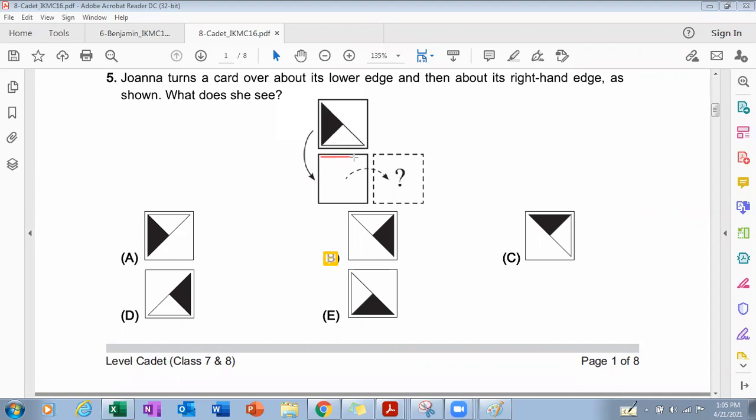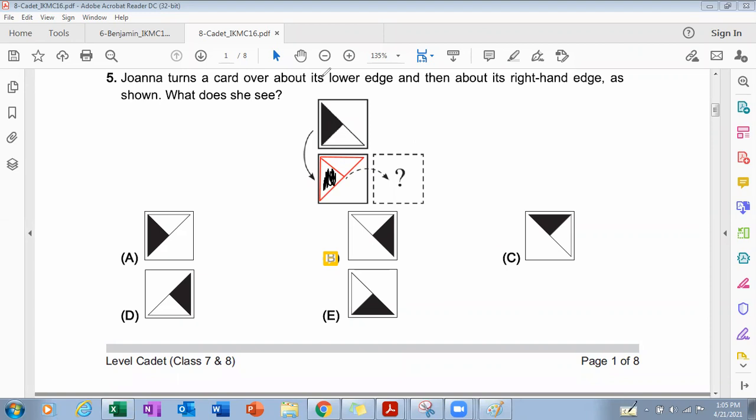It means that we can keep this line as it is, and this line will go down now. So we can see that we can combine them together, and this part that is on the top side will come at the bottom side. So now this is the black region, and the other half is your white region.